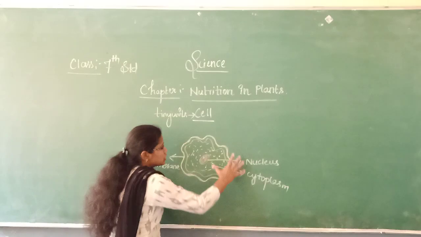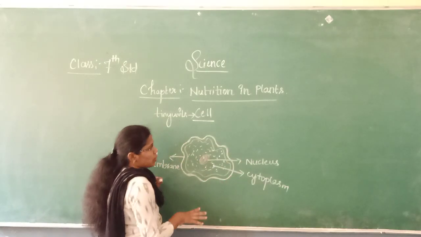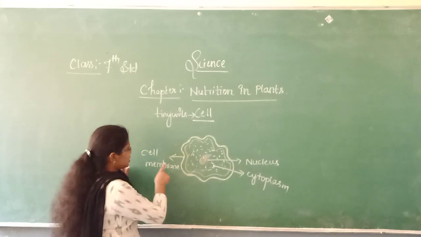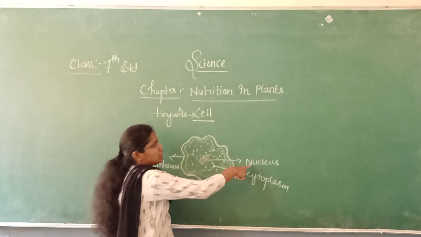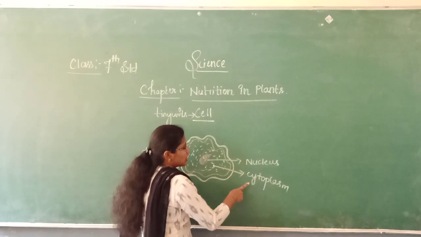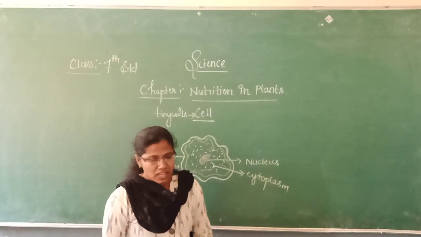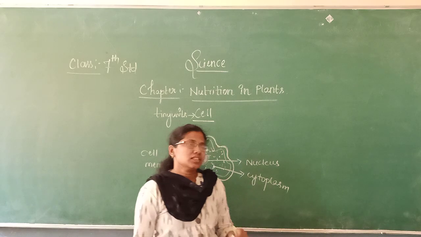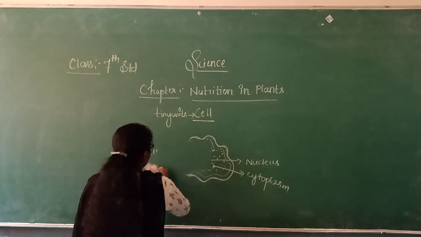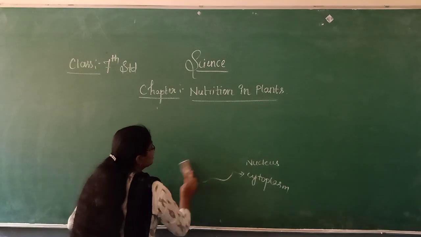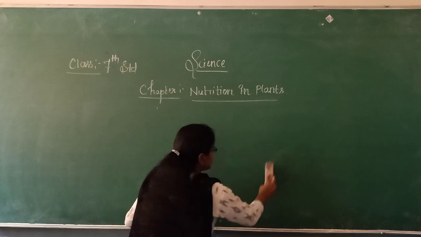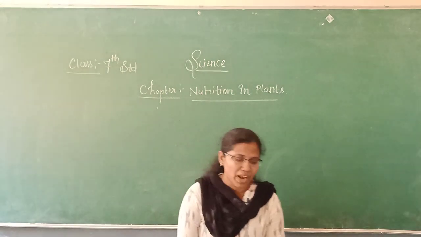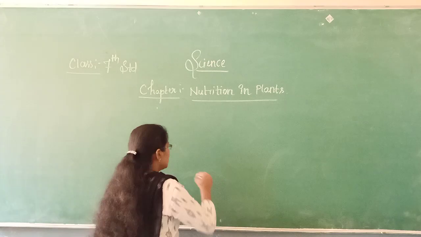So here we have drawn a very rough diagram of a cell, and we have labeled the three important parts of the cell. One is the cell membrane, another is the nucleus, and the last is the cytoplasm. So these are a few lines about the cell. Now we shall move on to the next topic, that is, how the plants make their food.